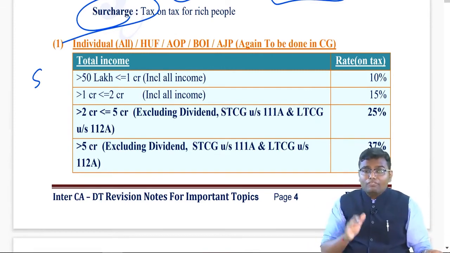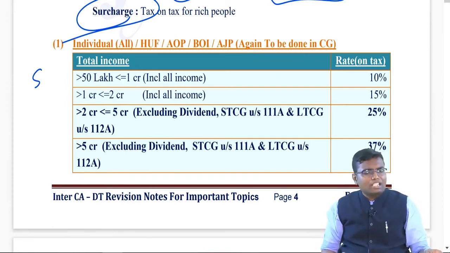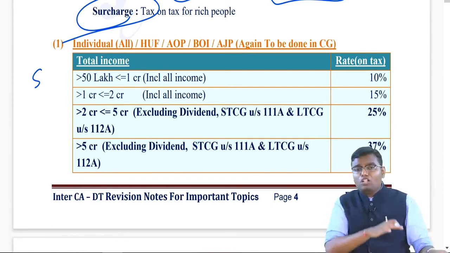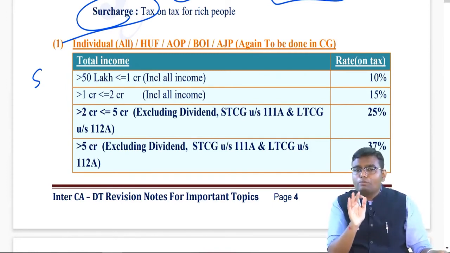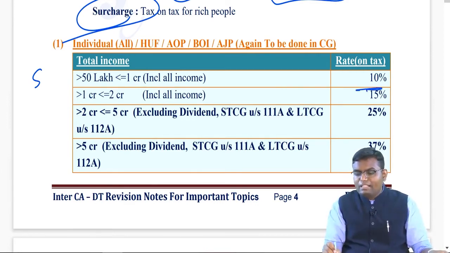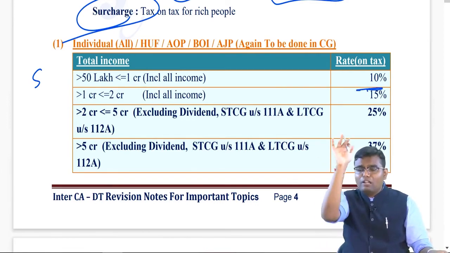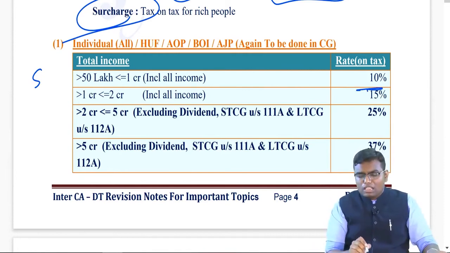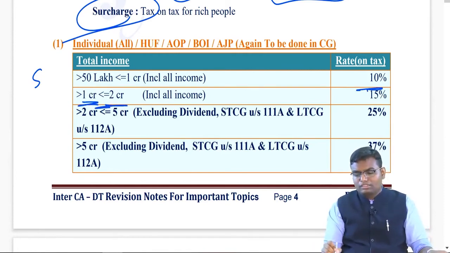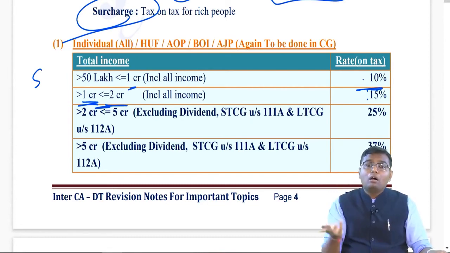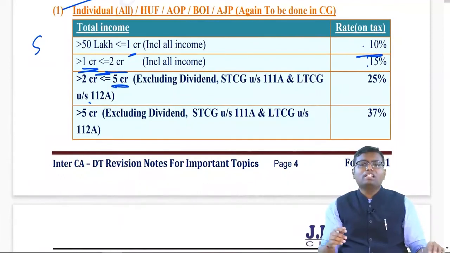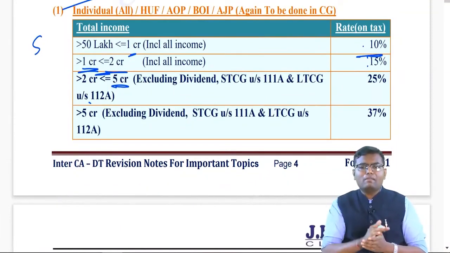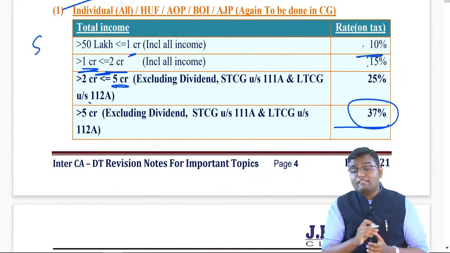If your total income is up to 50 lakh, mind well, there is no surcharge. If your total income is more than 50 lakh but up to rupees 1 crore, then 10% surcharge, meaning on your basic tax you have to apply 10%. If your total income is from 1 crore to 2 crore, then 15%. Point to be noted: exactly 1 crore, 10%. Exactly 2 crore, 15%. More than 2 crore, up to 5 crore, 25%. If your total income is more than 5 crore, determine your basic tax, and on that apply directly 37% surcharge.